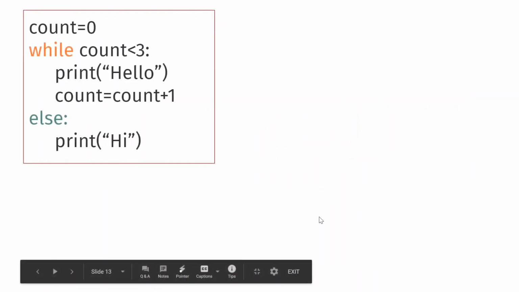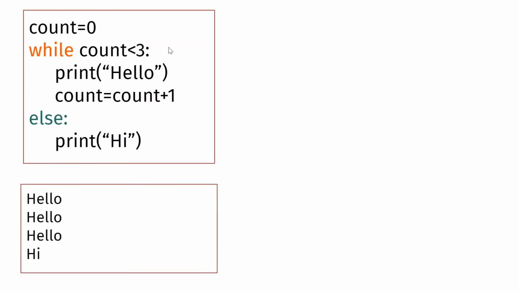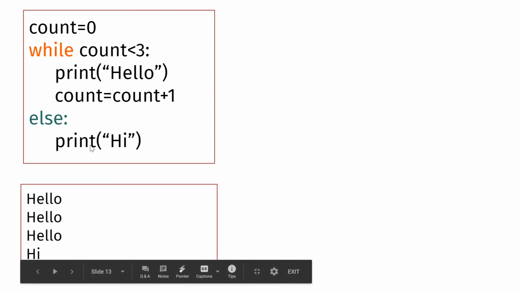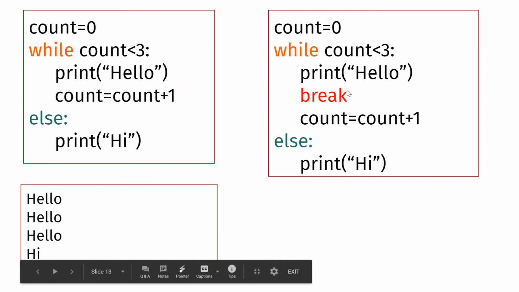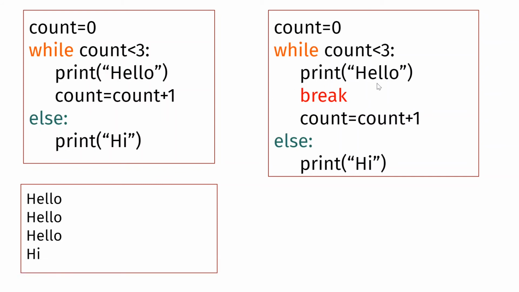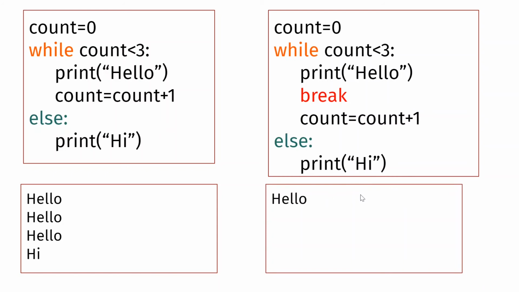So we will look at an example now. Here you can see count is 0, and while count is less than 3, you print hello, and count equals count plus 1. So this is the basic program where you're printing hello 3 times. After that, it goes to else and it will print hi. Suppose I put a break statement inside this. Will the else be printed? Count is 0, you'll print hello, you see break and you jump out of the loop. Will print hi happen? No, it will only show the output as hello.